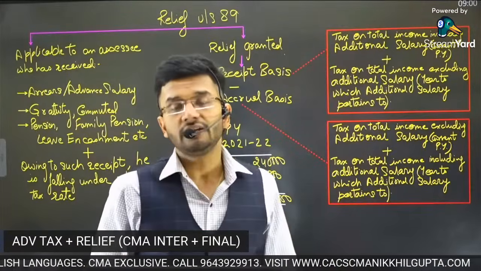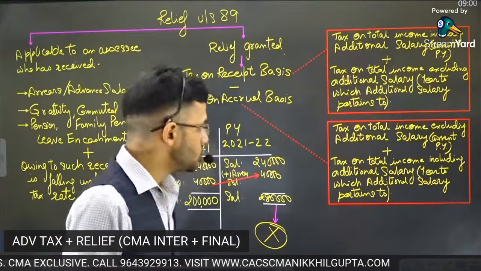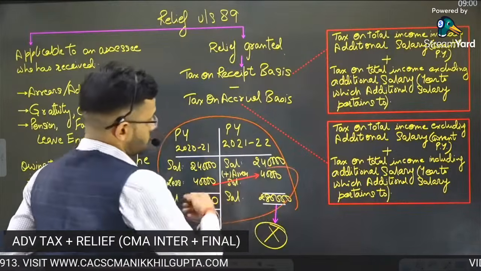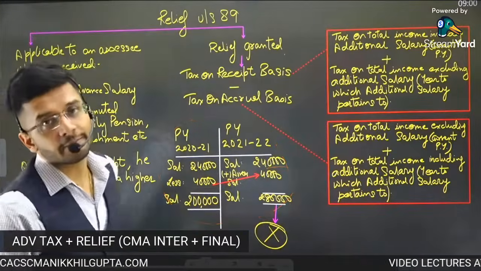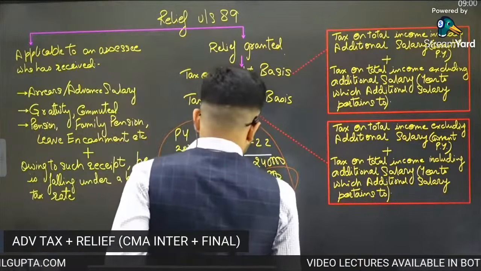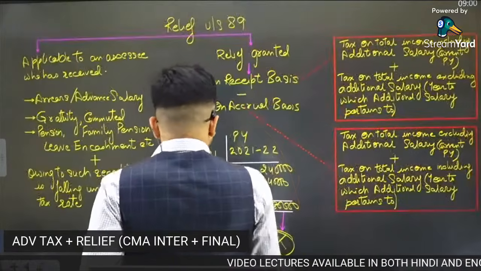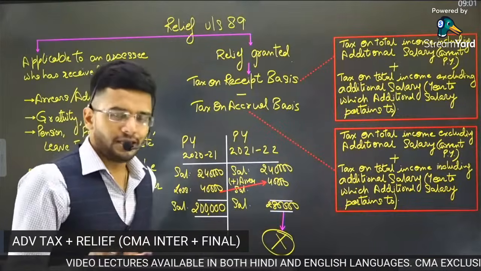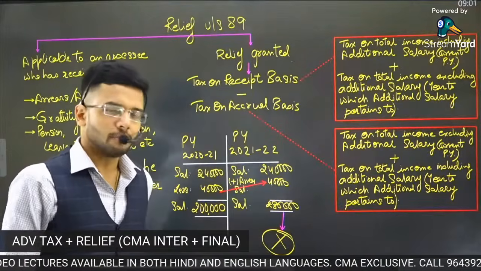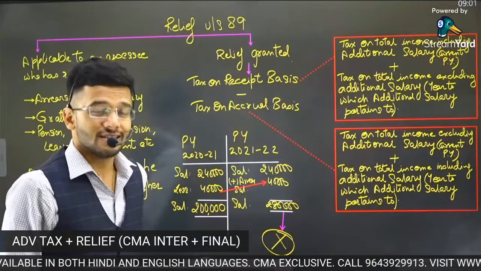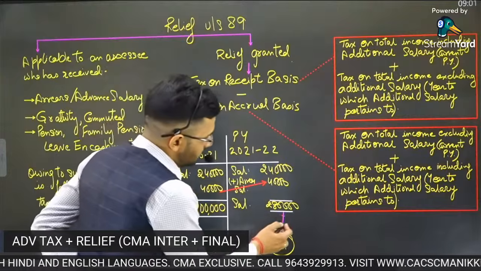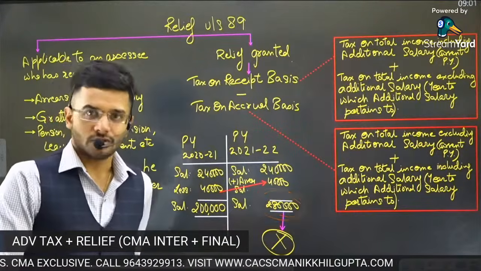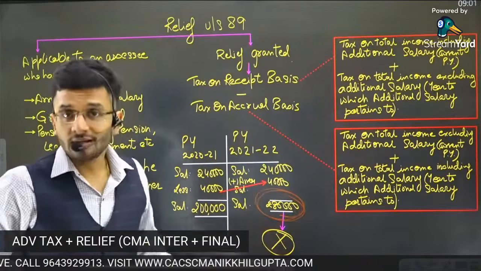This is the applicability of Section 89A. Now tell me, what will be the relief which this section will provide? Of course, it will be the relief of the tax which we will pay on this 2,80,000.